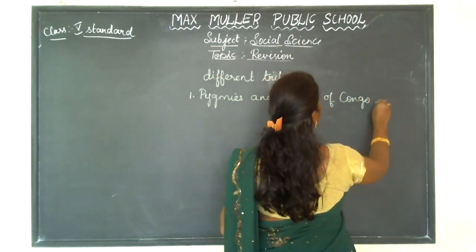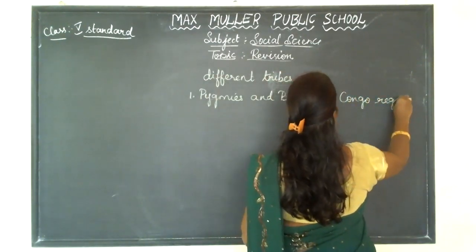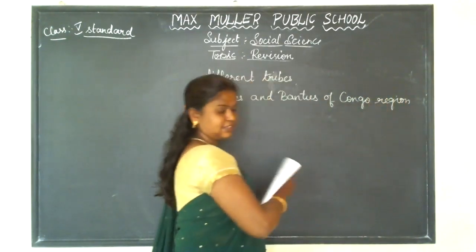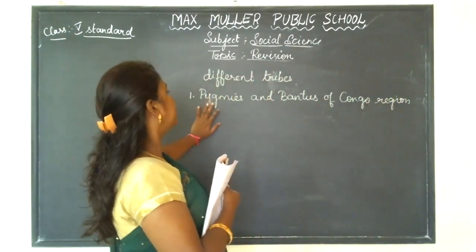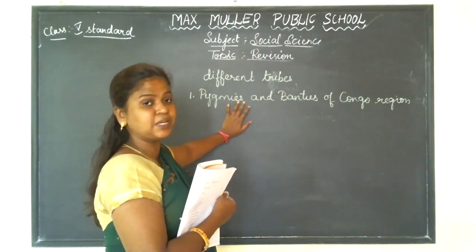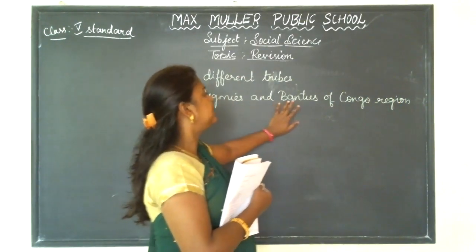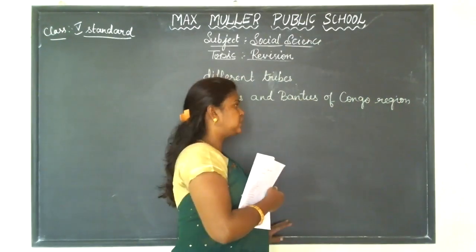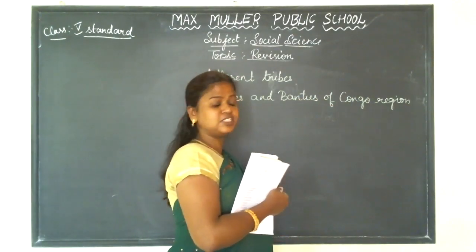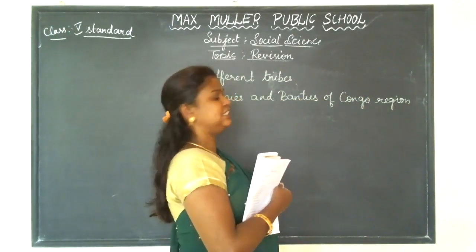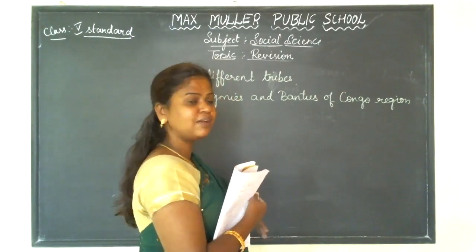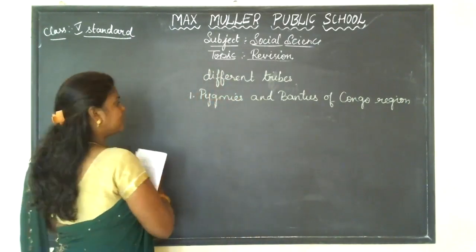So where is Congo present? Congo is present in the African continent. Pygmies and Bantus of the Congo region. So this is the first type of tribe, living in Congo.